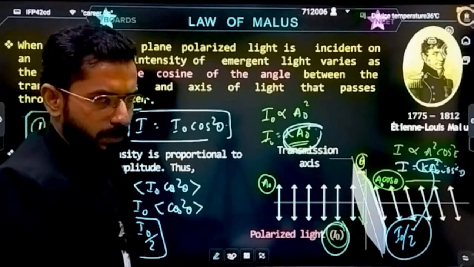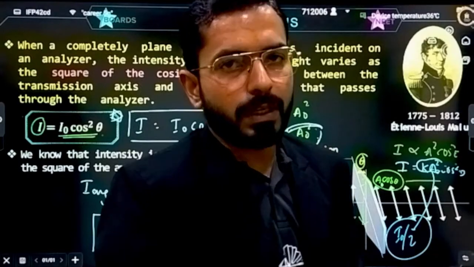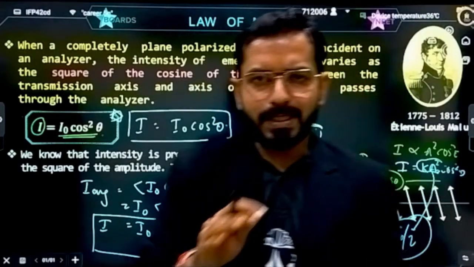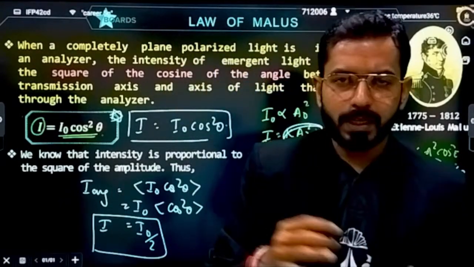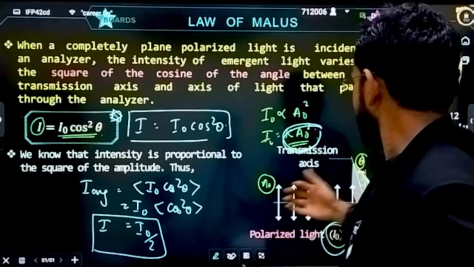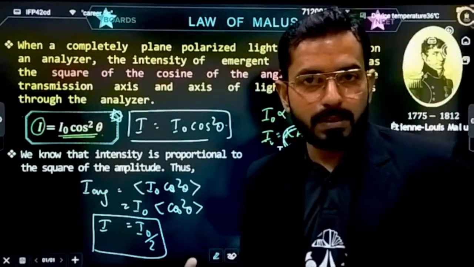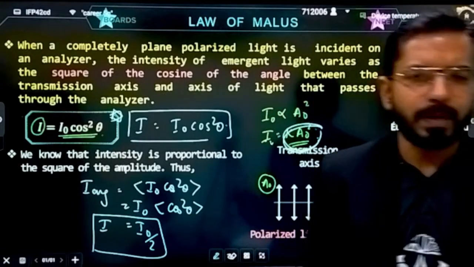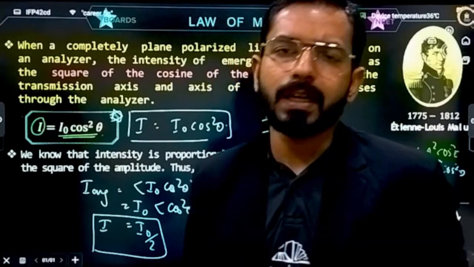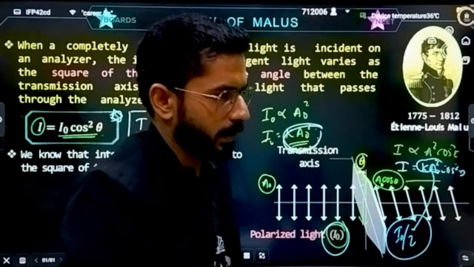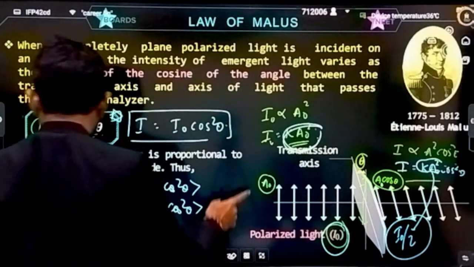This is in general. If the angles are mentioned, then there's no problem. But in general, whenever light is coming, after polarization it will become I naught by 2. Let's suppose if theta is given as 90 degrees, then what will happen? Cos 90 is 0. That means the intensity will become 0, so no light is passing through the polarizer. Clear?